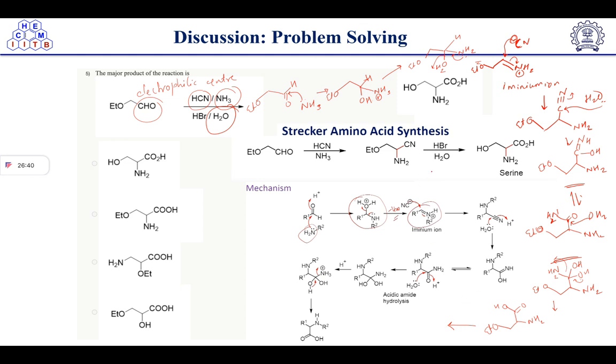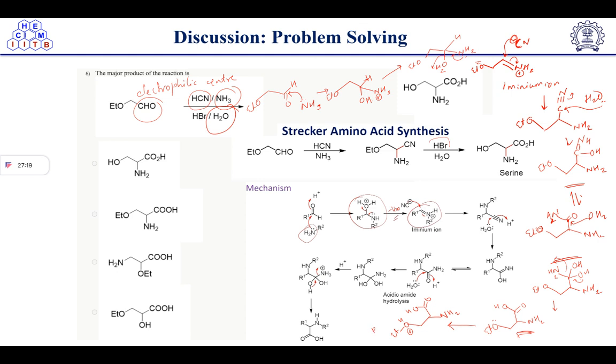Here we have HBr. So in Strecker amino acid synthesis we would end up here, but because here we have ether and HBr is given, the Br minus will attack. So this lone pair will take a proton, and it will become OH, ethyl, NH2, OH.